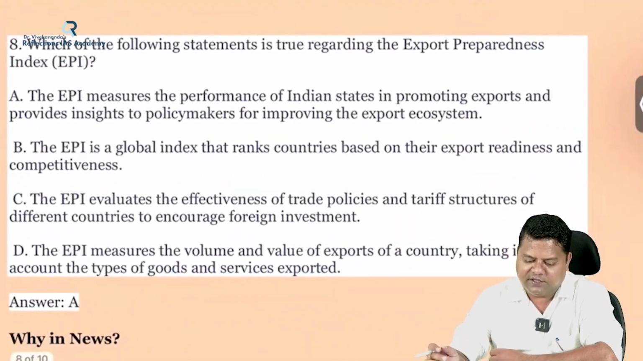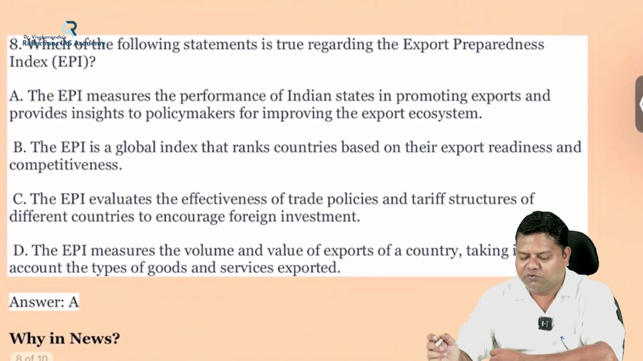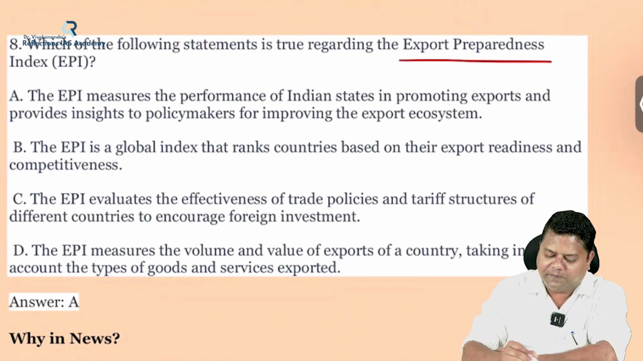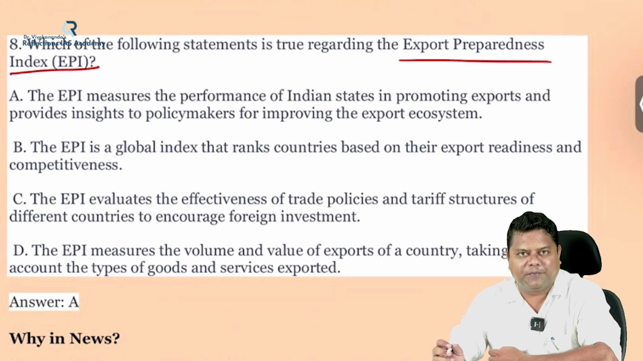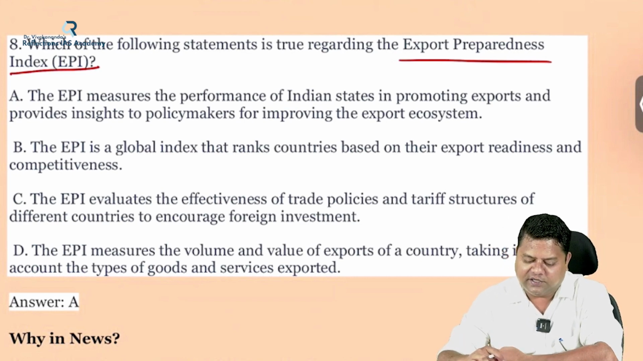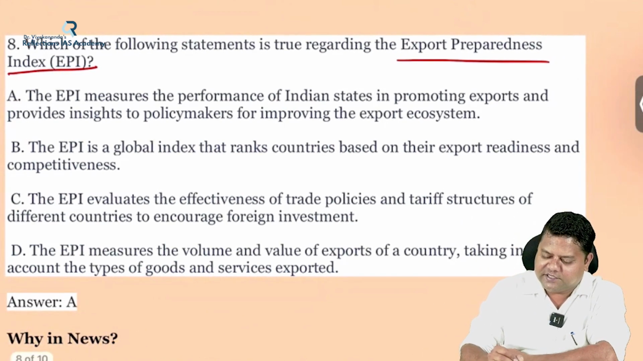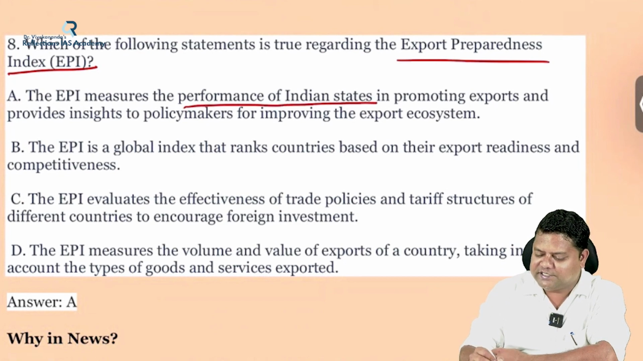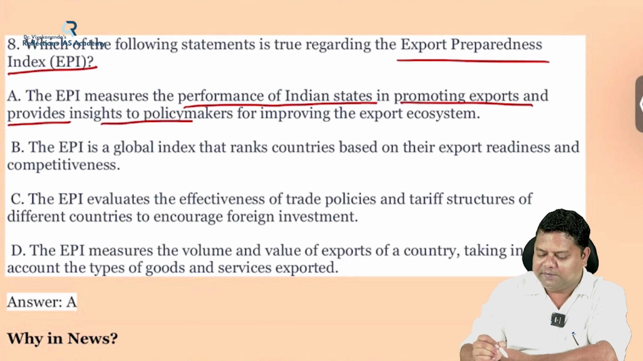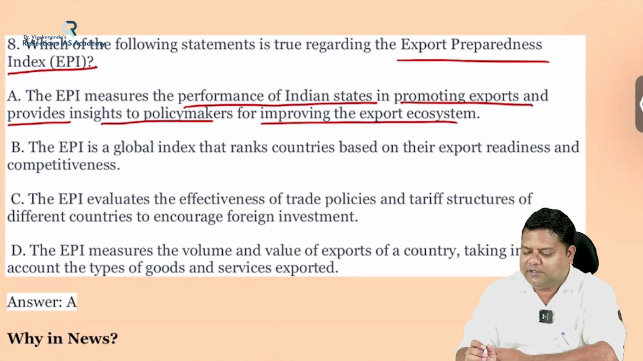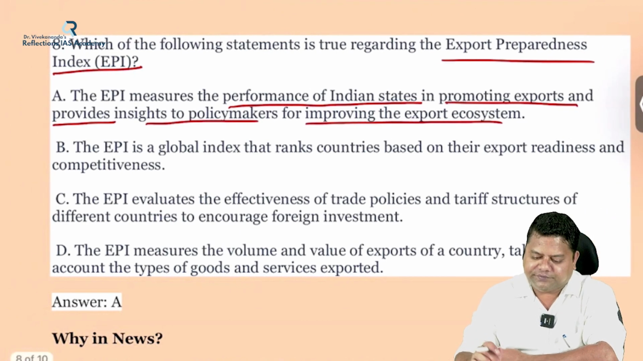Moving on to the next question. Which of the following statements is true regarding Export Preparedness Index? There is an index called Export Preparedness Index. Regarding that, the options are: the EPI measures the performance of Indian states in promoting exports and provides insights to policymakers for improving the export ecosystem.